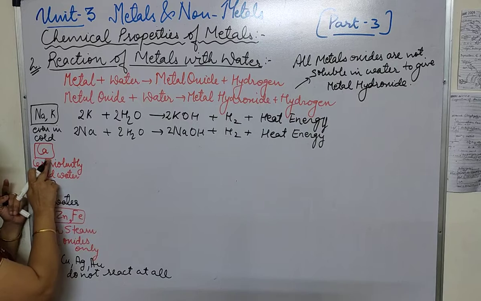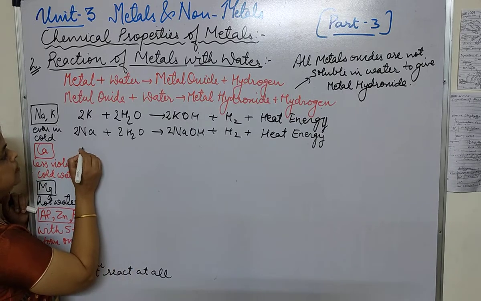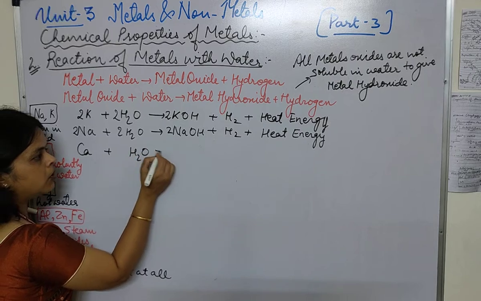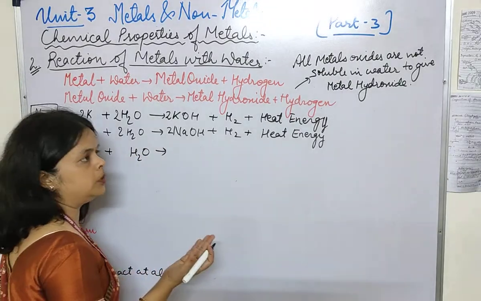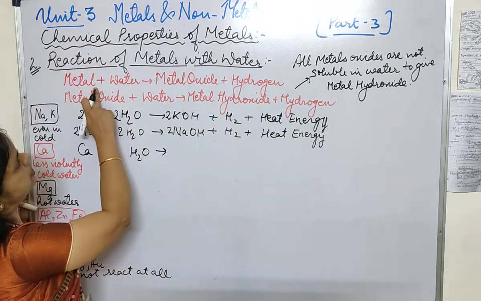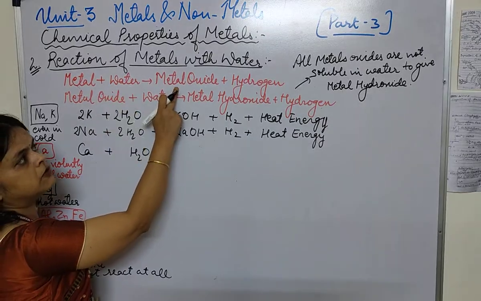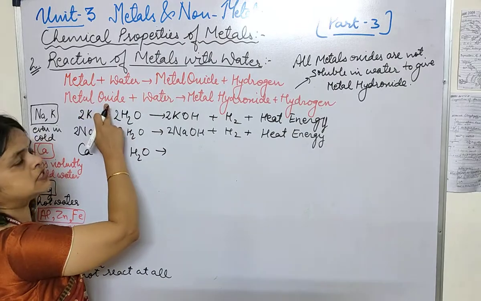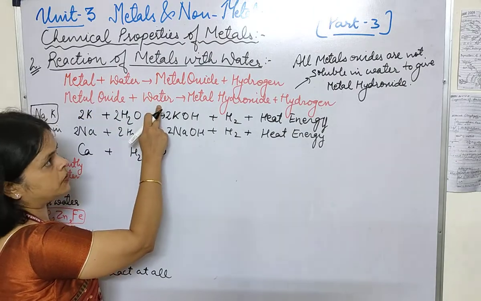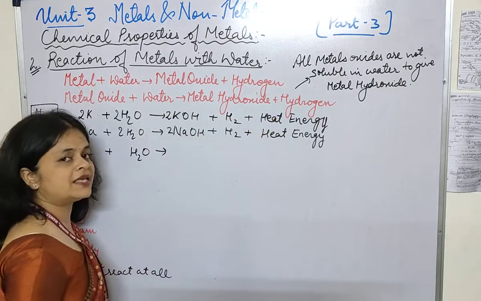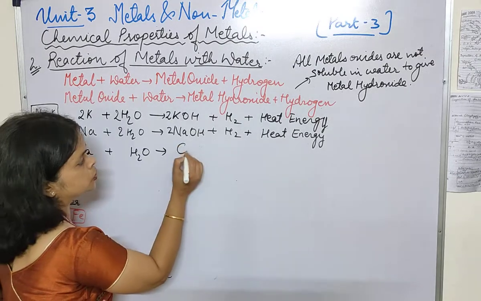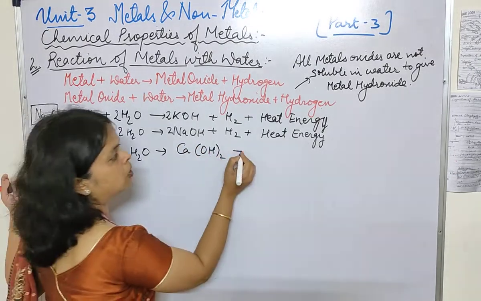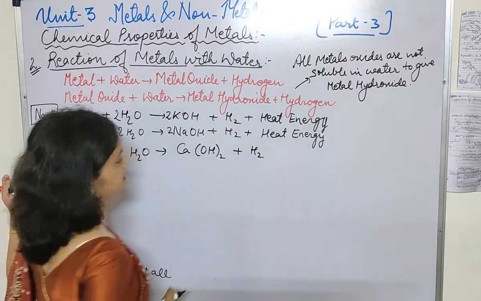The second one, calcium. Calcium also combines with water and it also gets soluble in the water. That means when calcium combines with water, it forms calcium oxide along with hydrogen, and then this calcium oxide again combines with water to form calcium hydroxide along with hydrogen. So here I will write calcium hydroxide, okay, along with hydrogen gas. Now